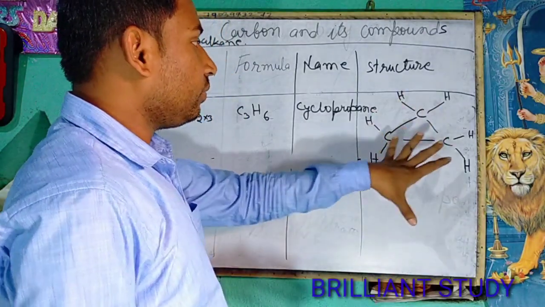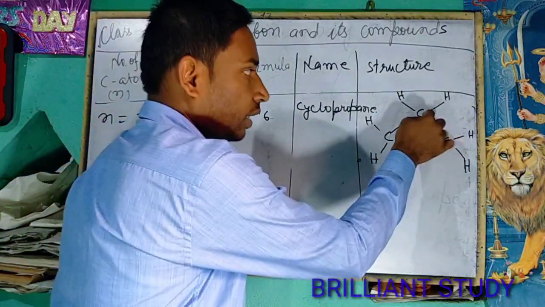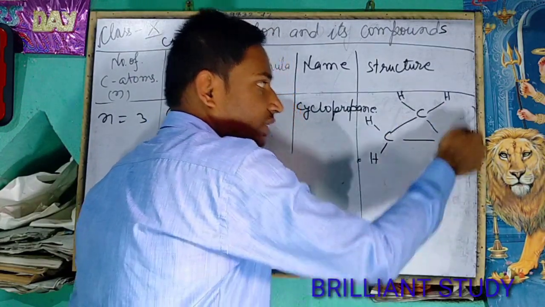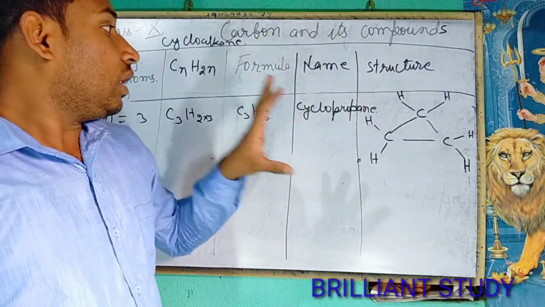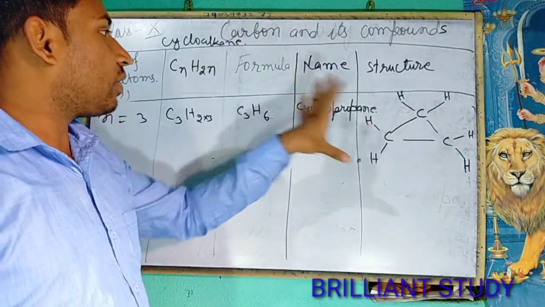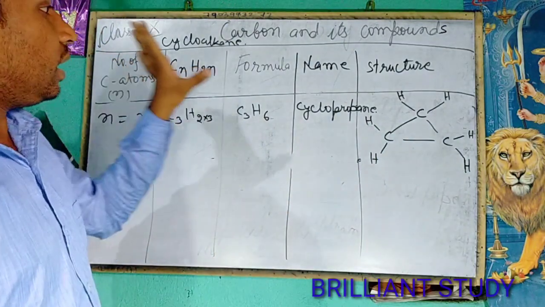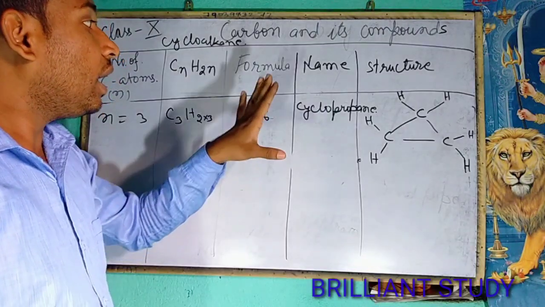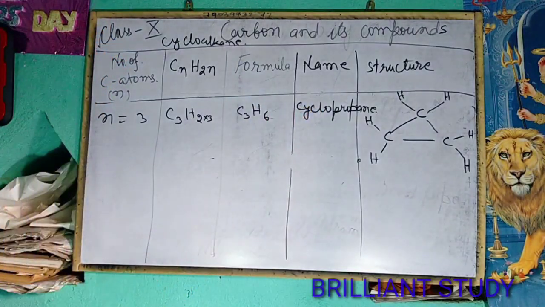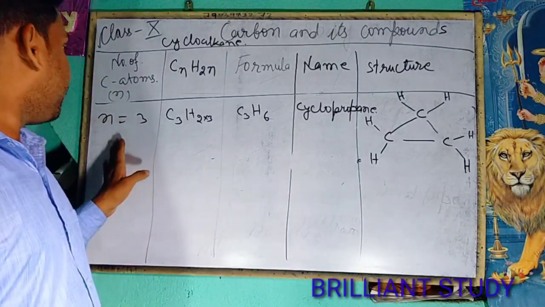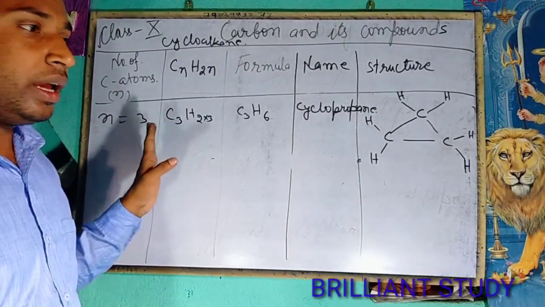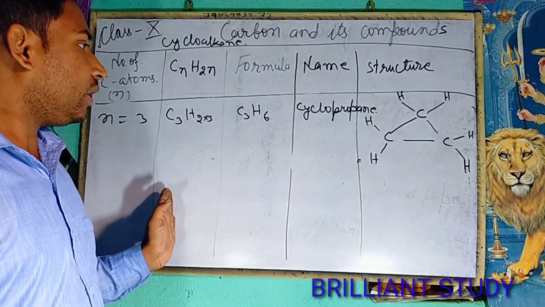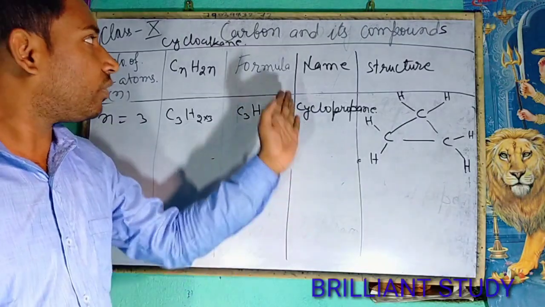Now look at the structure for cyclopropane. Here is a carbon atom, here and here. It makes a cyclic structure. So the first member of cycloalkane is cyclopropane, and before n equals 3 no cycloalkane is possible.